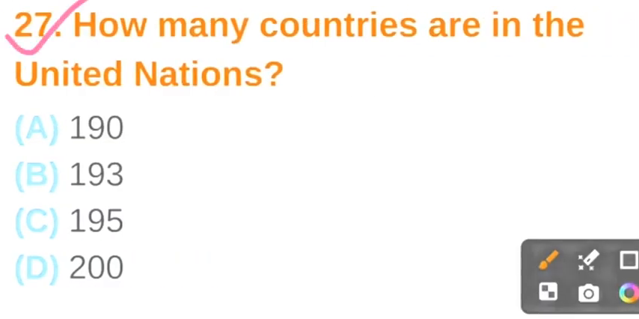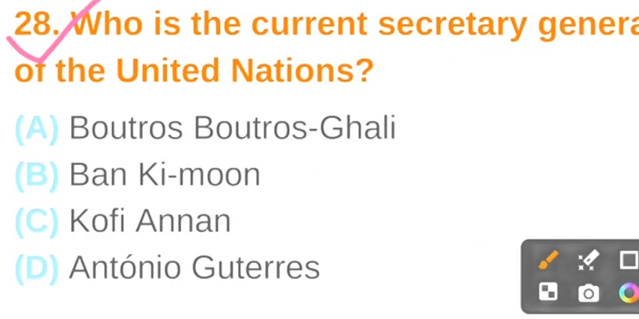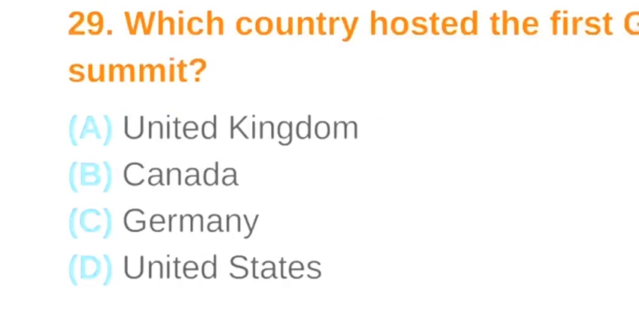Question number 27. How many countries are there in the United Nations? The correct answer is option B, 193. Question number 28. Who is the current Secretary General of the United Nations? The correct answer is option D, Antonio Guterres.